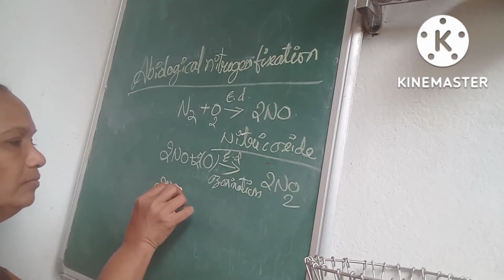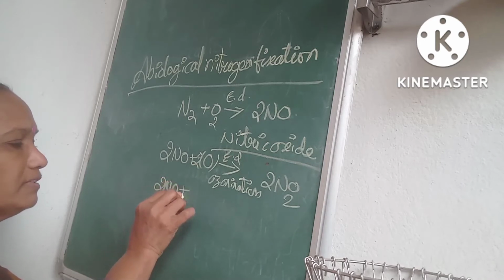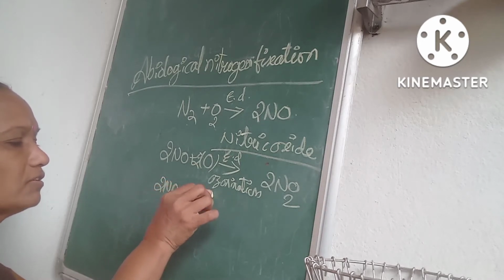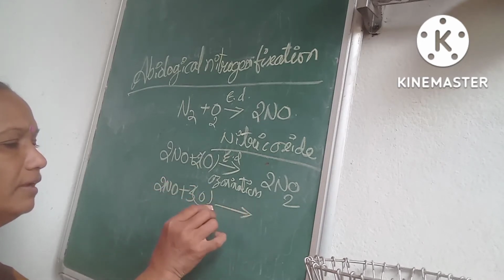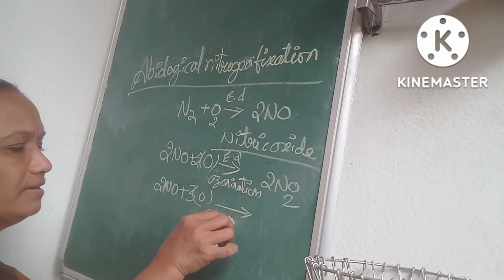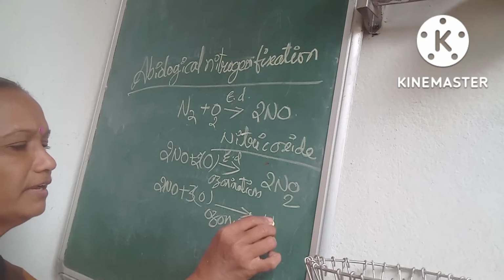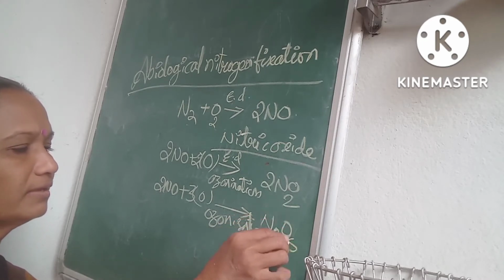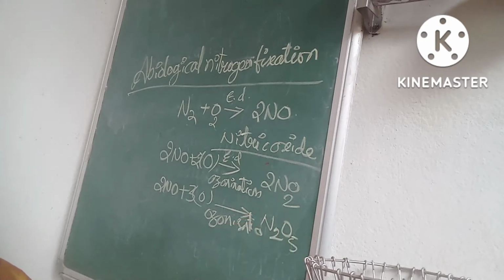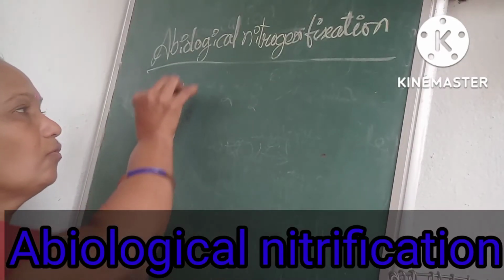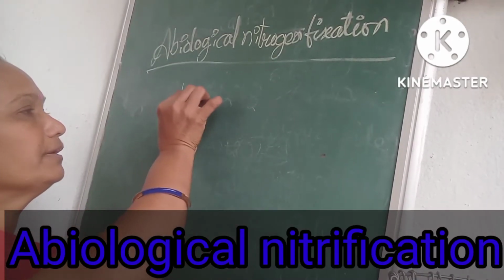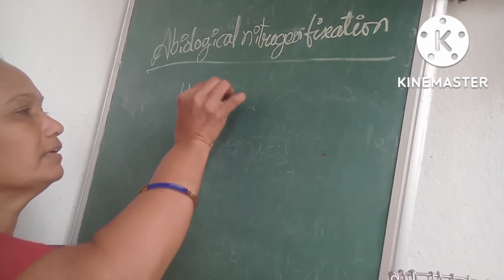Nitric oxide plus 3 molecules of oxygen, with the help of ozonization, gives N2O5, nitrogen pentoxide. Now a water molecule and nitric oxide.